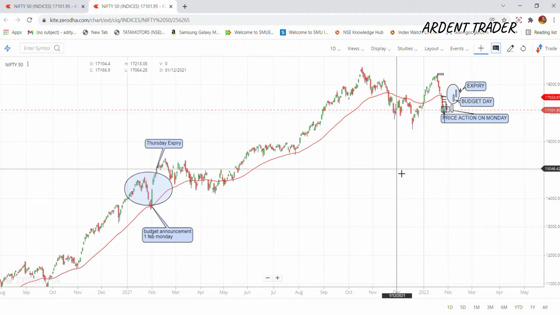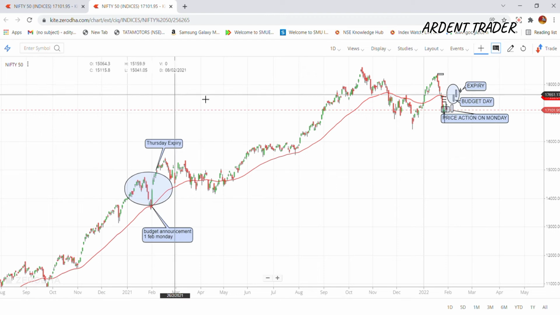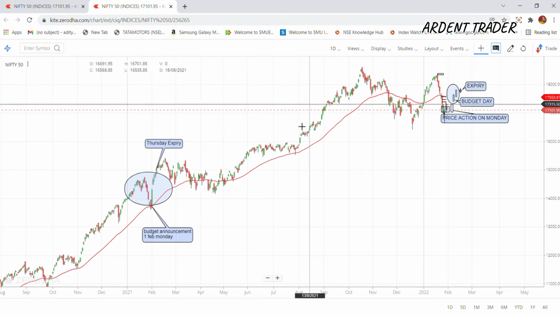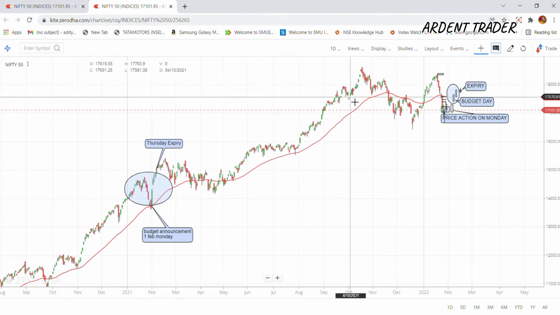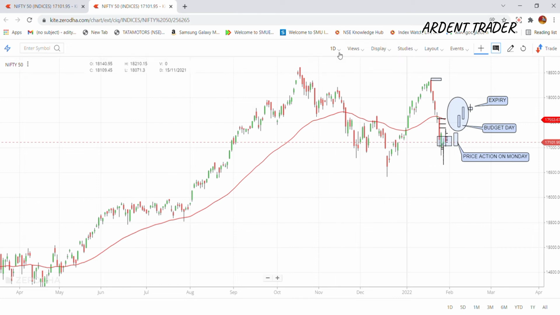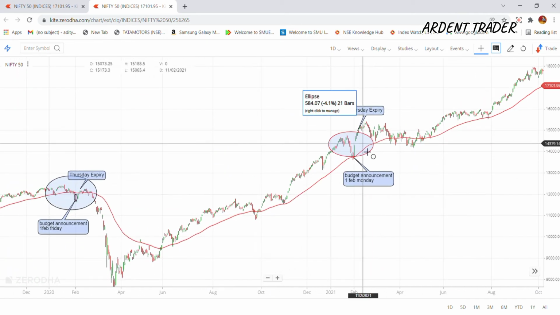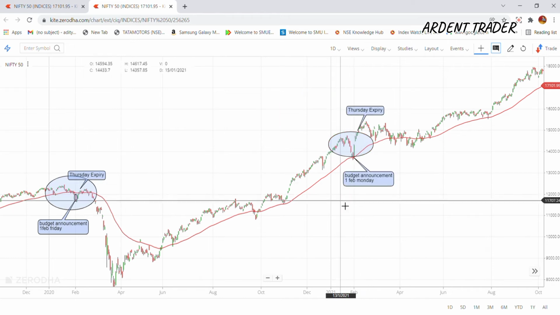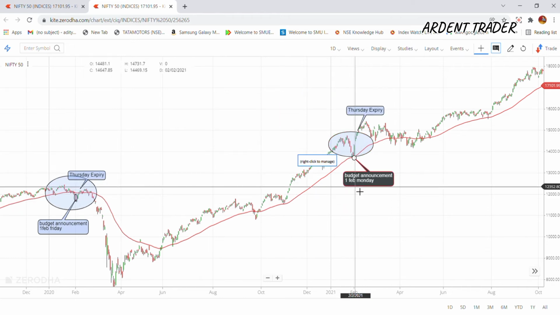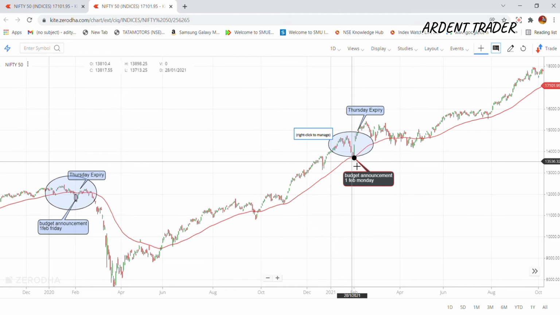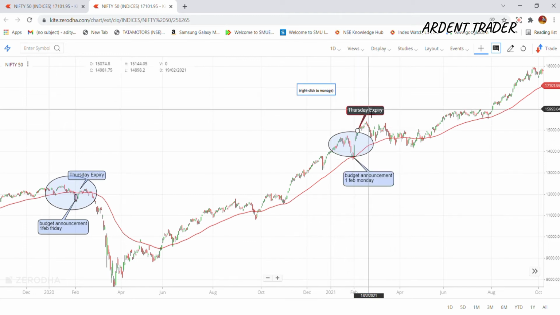As you can see, this is a chart of Nifty 50, and this plotting is on the basis of 1 day. So this one candle represents 1 day, and as you can see, I have marked on every year when the budget was announced and what was the impact after the budget within the expiry, that is on Thursday.